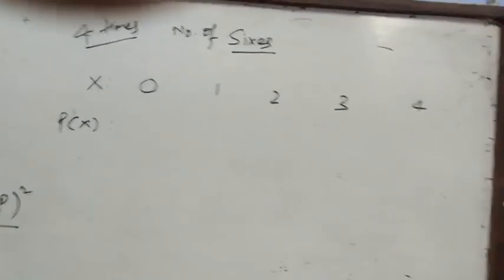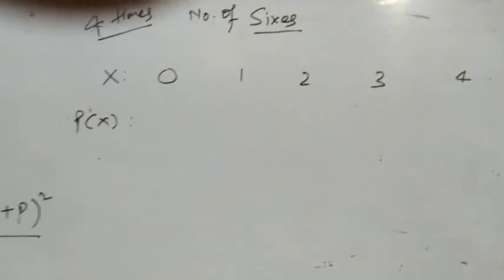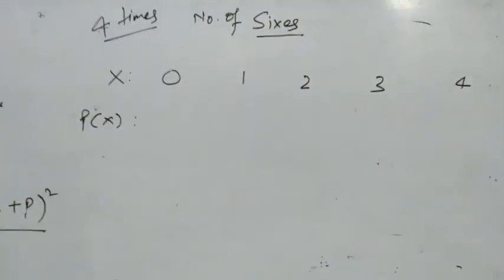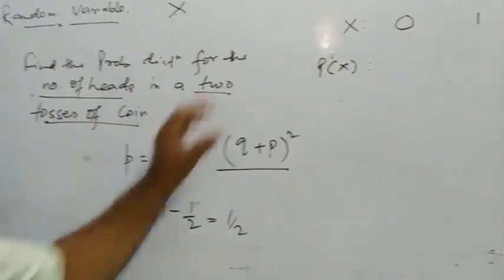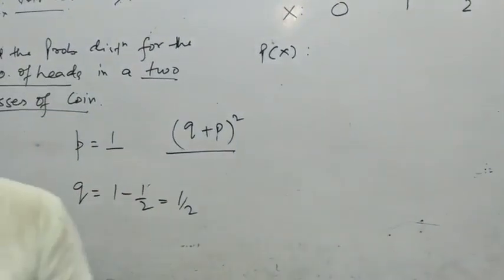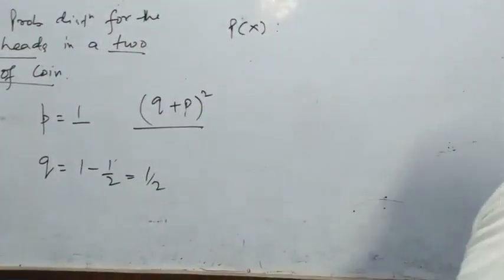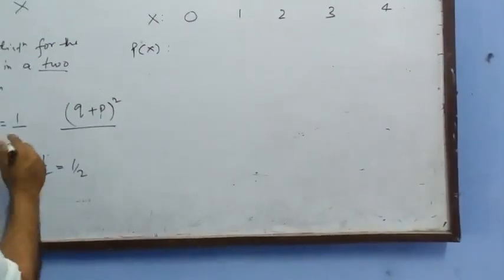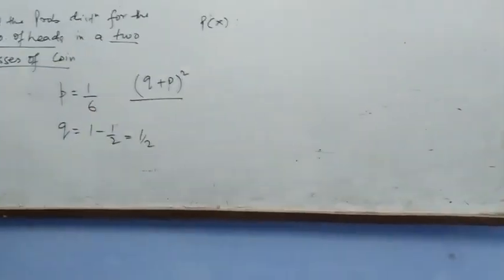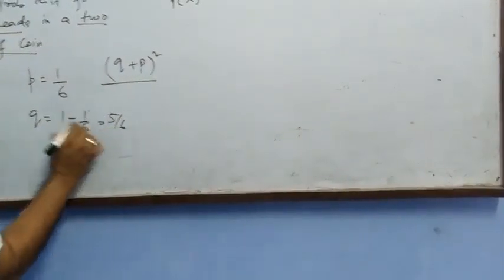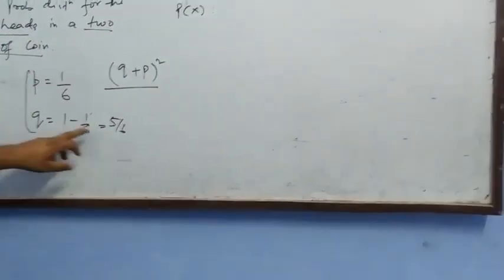See, in the case of a die, it's a case of with replacement, so you can use the method of P and Q. In this case, what is the value of P? Number of sixes. What is the probability of 6 in a single throw of a die? Because in with replacement, the probabilities are always the same, at no time will the probability change. The probability of 6 is 1 by 6. So what is Q? 1 minus 1 by 6, so it will be 5 by 6. The value of P is 1 by 6 and the value of Q is 5 by 6.